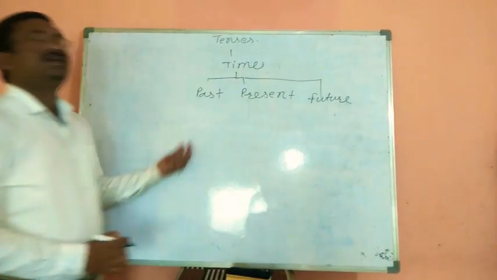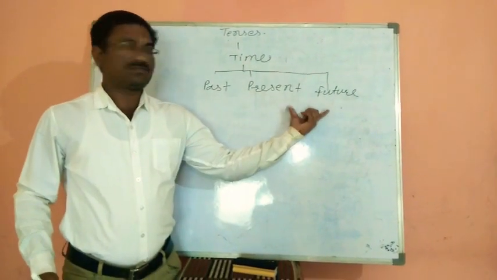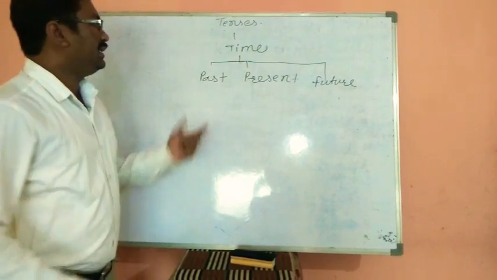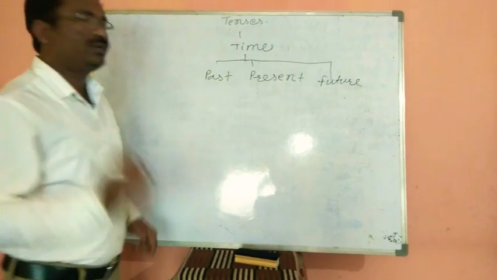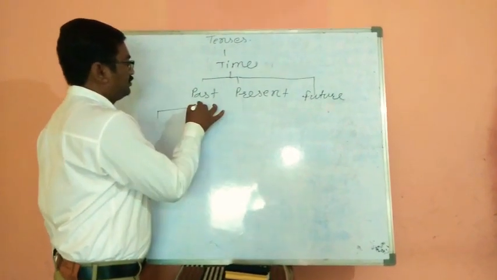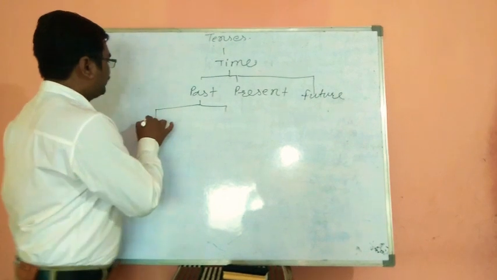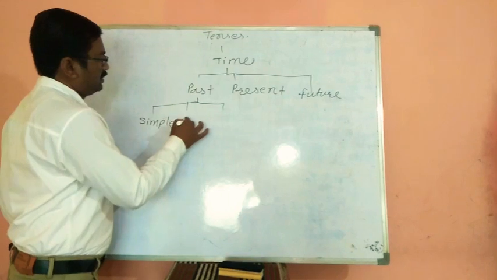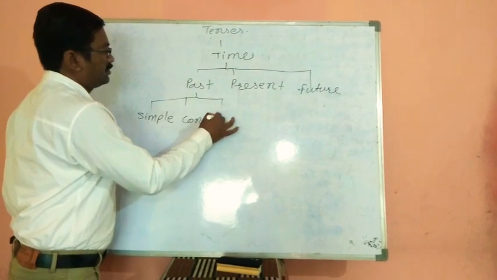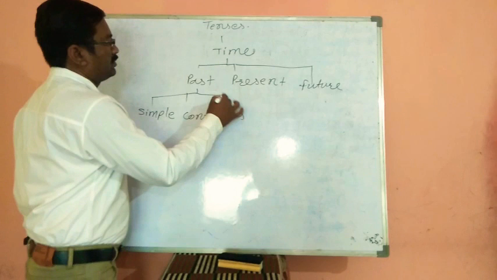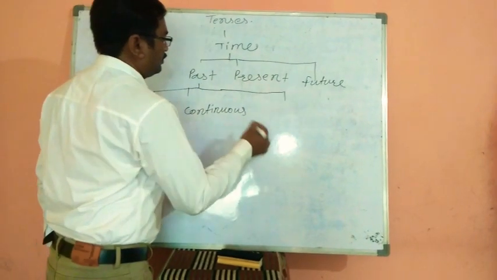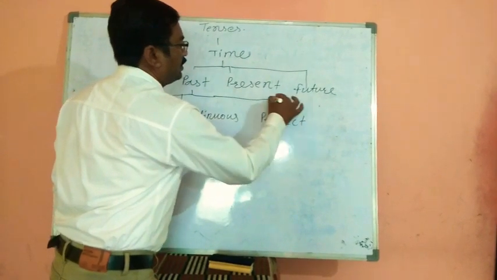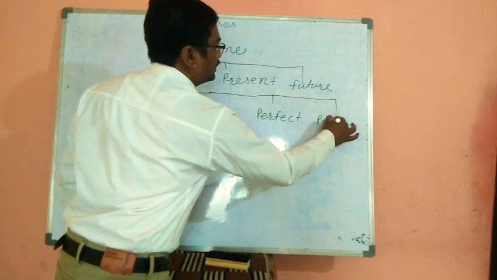So according to that, tenses has three types: past, present and future. And each tense is divided into four subparts: simple, continuous, perfect and perfect continuous.